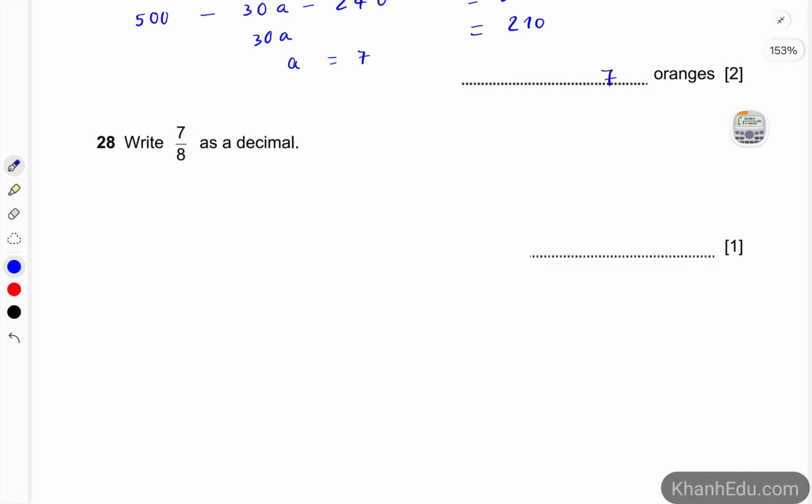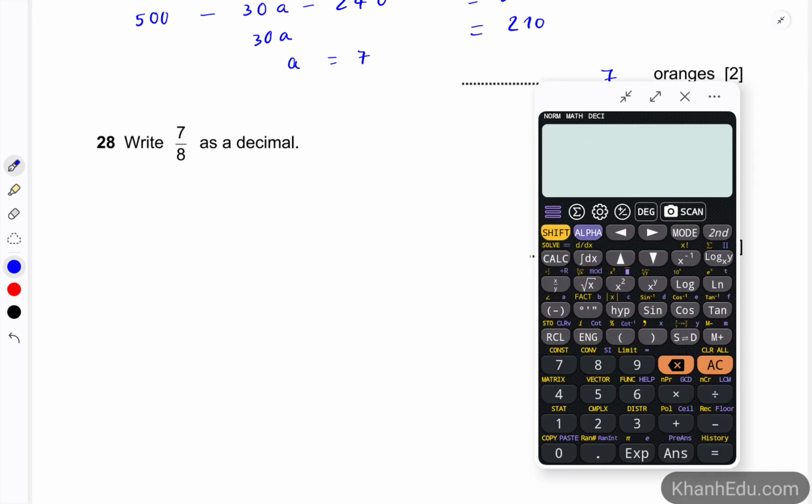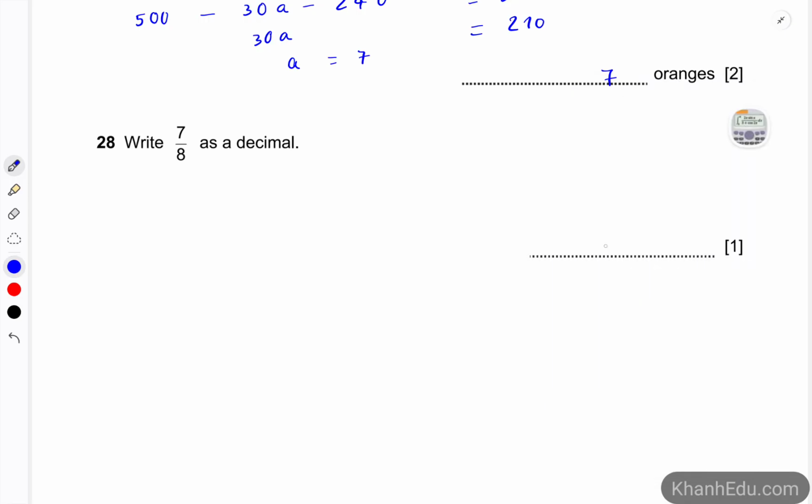Write this number as a decimal. So use a calculator. 7 divided by 8 is 0.875.